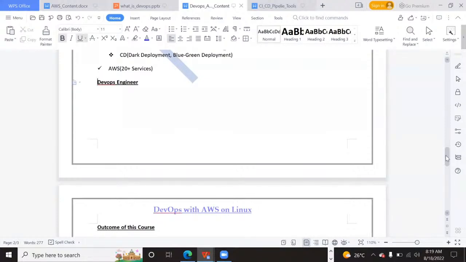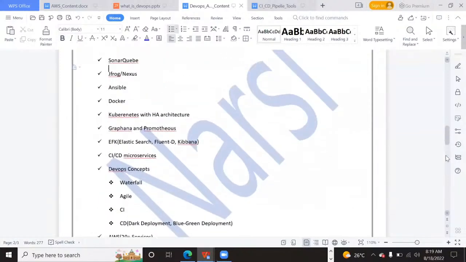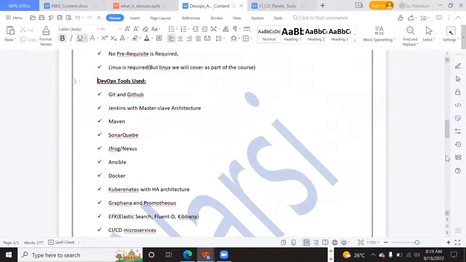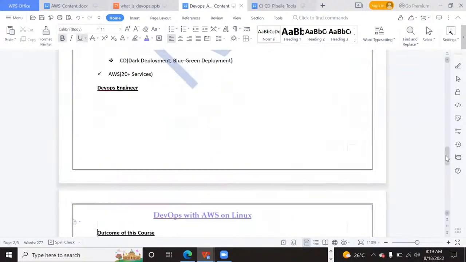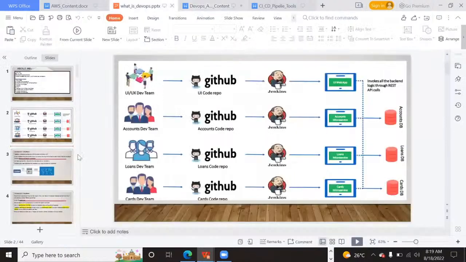However, let us go and see what we're going to cover from the AWS point of view. Let me see the AWS course content. Let me showcase the production architecture. This is the production architecture.